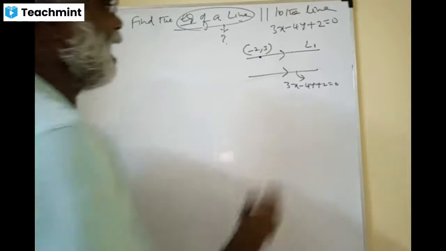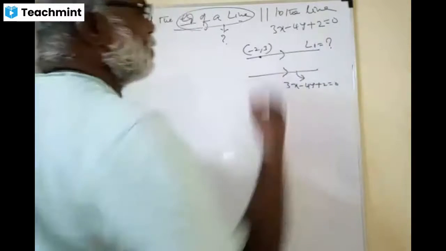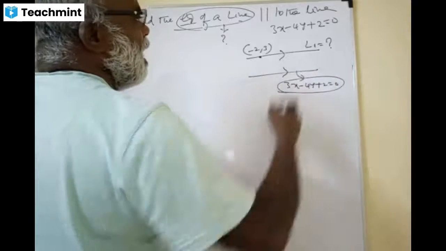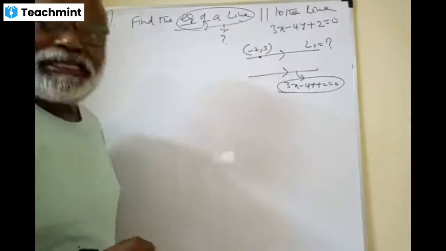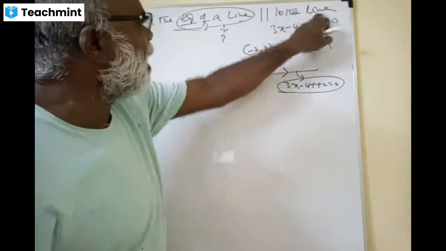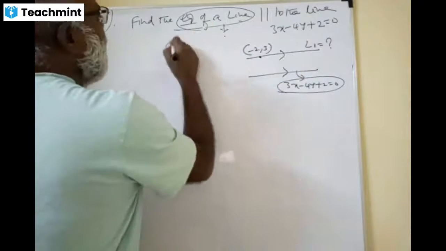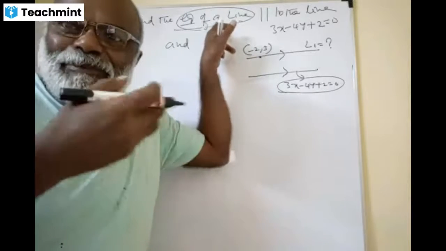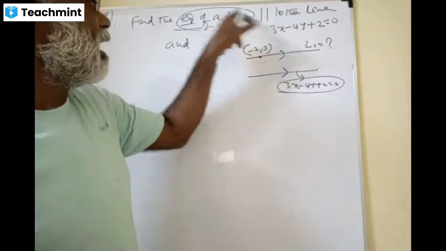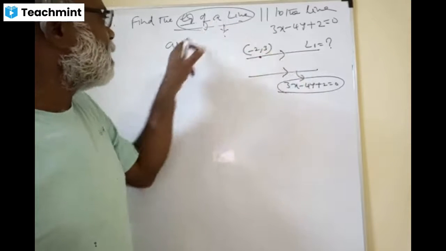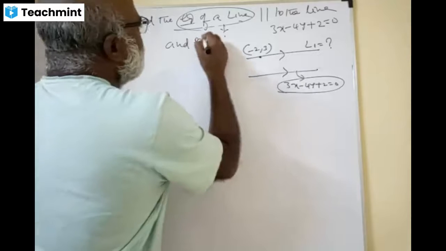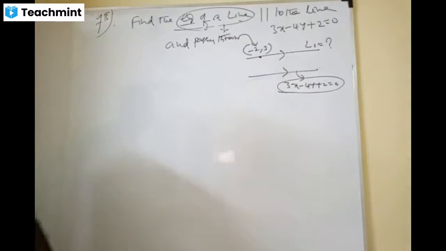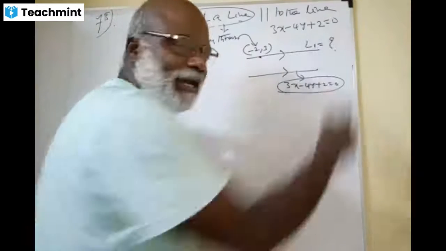How beautiful it is. L1, whose equation we have to find out, is parallel to L2, whose equation is given, and our line is passing through minus 2 comma 3. Find the equation of the line parallel to this line and passing through. He's describing this line, which is parallel to this line, and this line is passing through minus 2 comma 3. Passing through, please, English is very important.